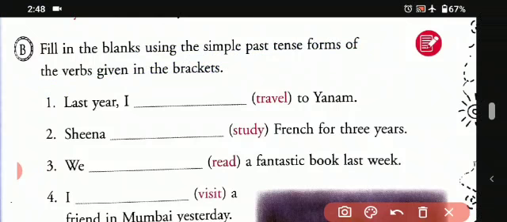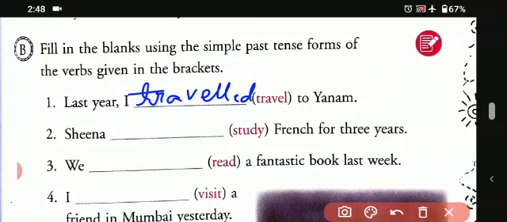Last year I dash to Yemen. So last year I travelled to Yemen. So we will write it down, travelled, T-R-A-V-E-L-L-E-D, travelled, like this. Okay students, then there is another one.